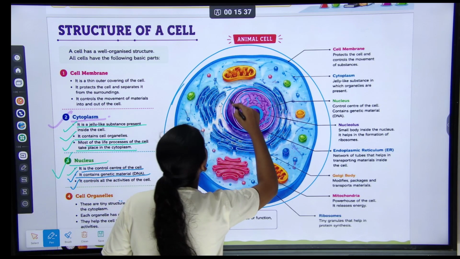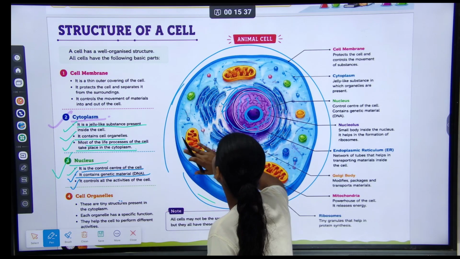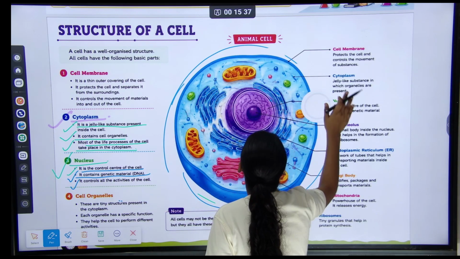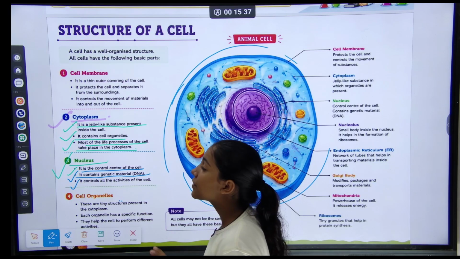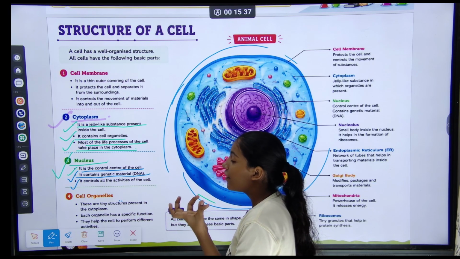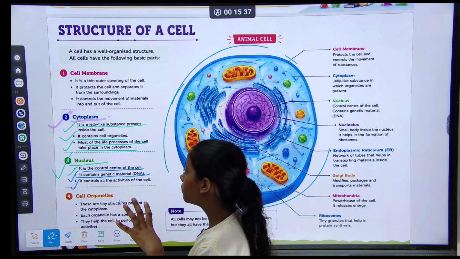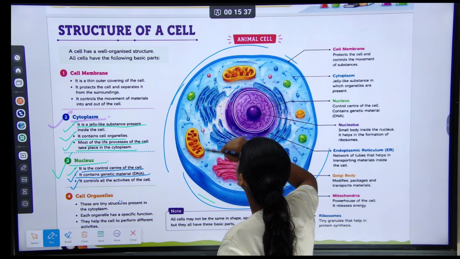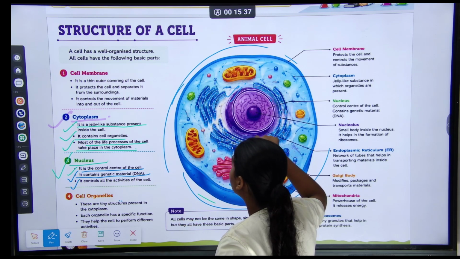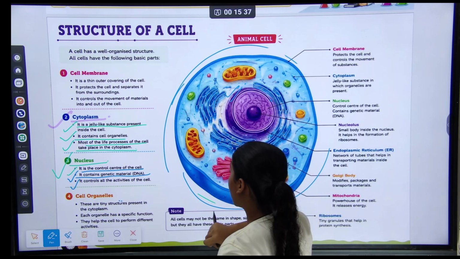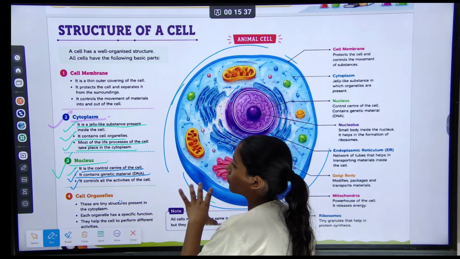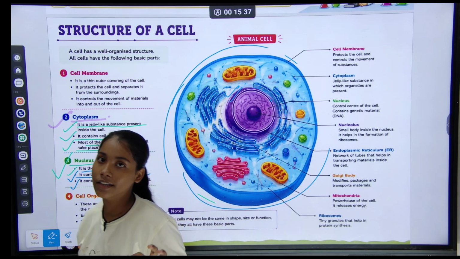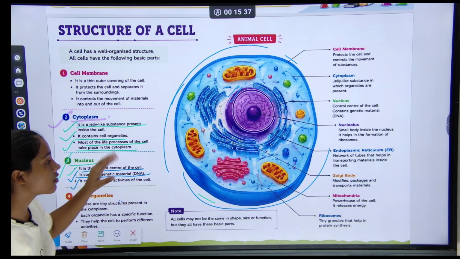This is the most important part of our cell, the nucleus, and it controls all the activities in the cell. Understood?